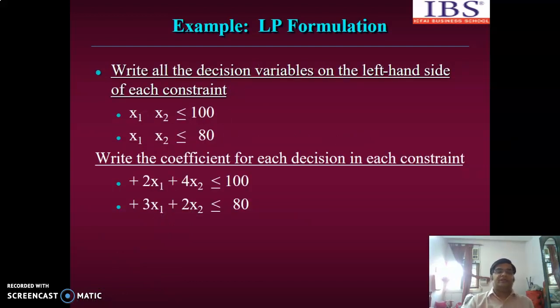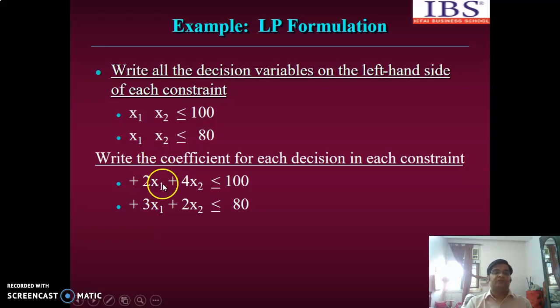So how do we write the coefficients of the decision variables? That is 2 into x1 plus 4 into x2 is less than equal to 100. The right hand side is given in numerical terms, mentioned in the problem as 100 pounds availability, and in one deluxe frame we require 2 pounds.